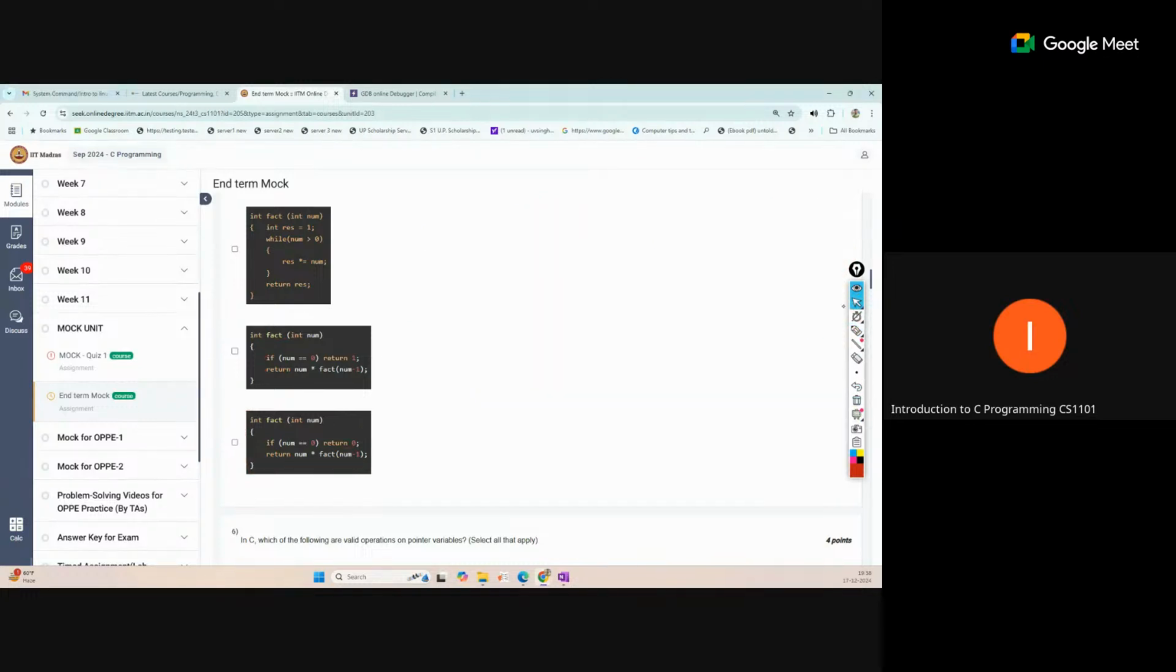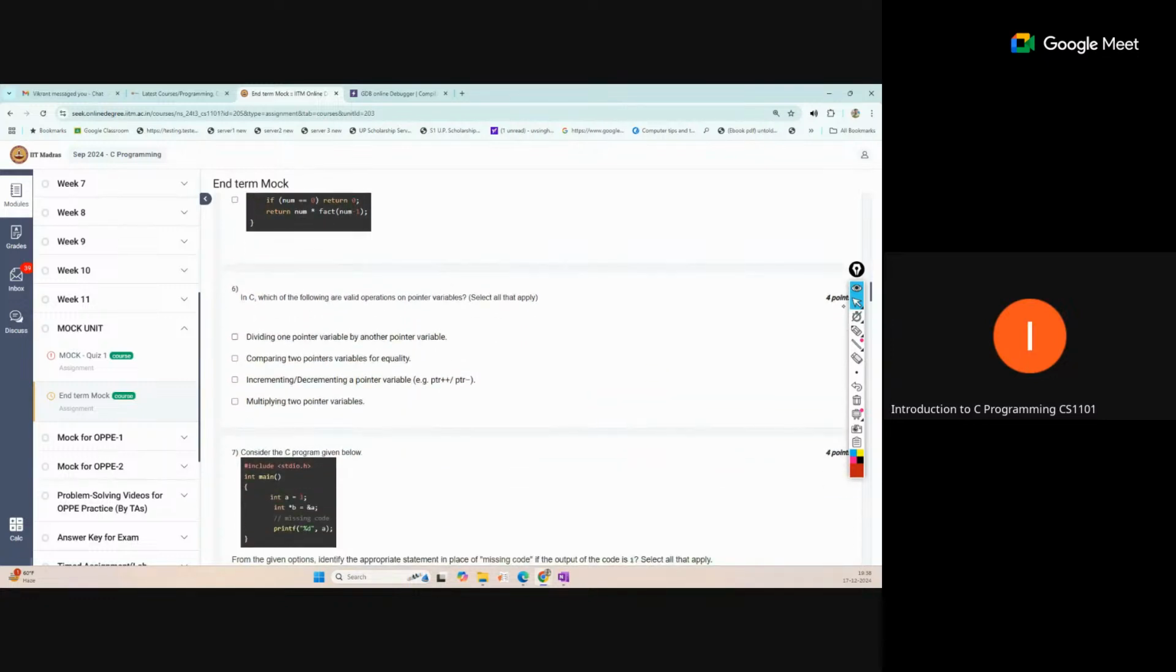Okay, so let's move to the next. In C, which of the following are valid operations on pointer variables? Pointer variables come under pointer arithmetic, which is discussed in week 7. It will be discussed there, but we can discuss this question here also: pointer arithmetic, what we can do and what we cannot do.